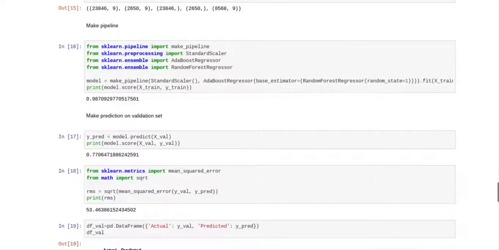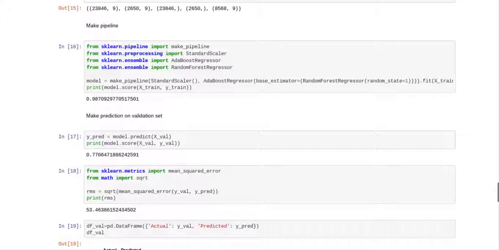So now what we did was we split our train set up for training and validation, and we're only using 10% of the train set for validation. Then we made a pipeline. So model equals make pipeline standard scaler. So we put all of the independent variables into a standard scaler.